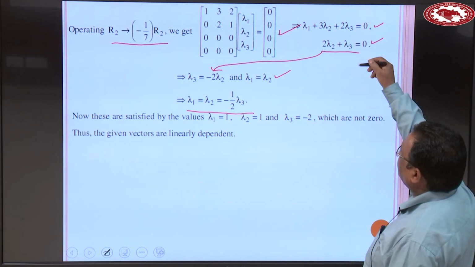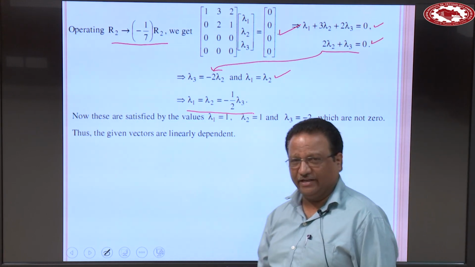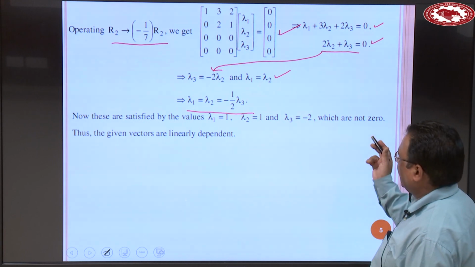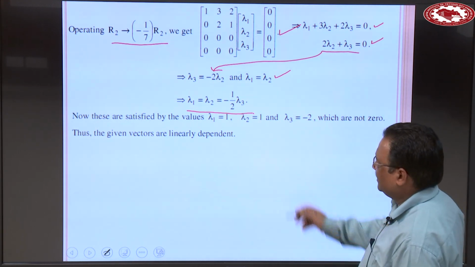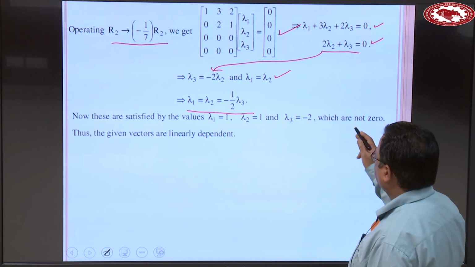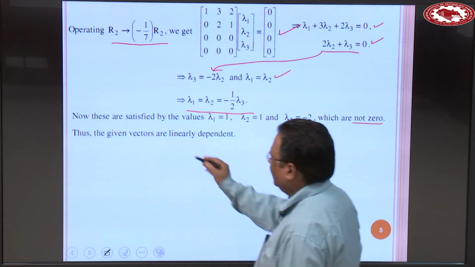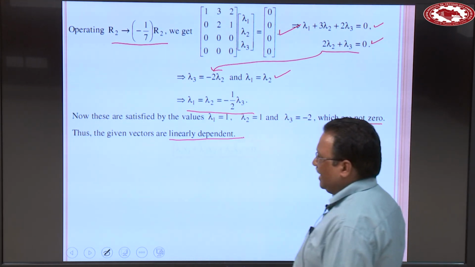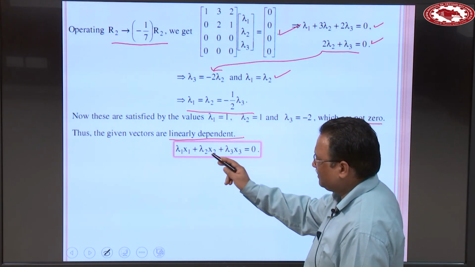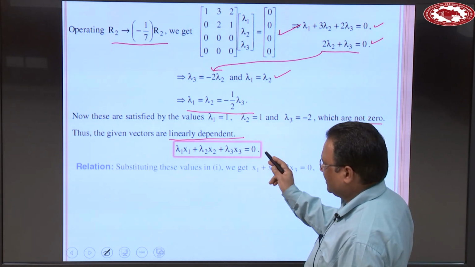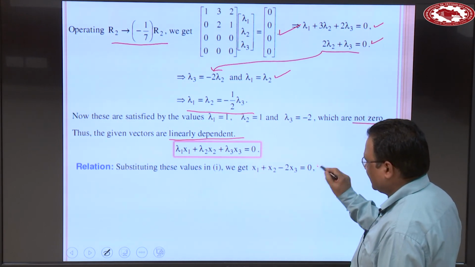So, we have 2 equations but 3 unknowns, so we can choose one unknown arbitrarily, right. Let us suppose lambda 1 is 1, okay, then calculate lambda 2 and lambda 3, which are not 0. Thus, the given vectors are linearly dependent. And when these are linearly dependent, write the expression lambda 1 x1 plus lambda 2 x2 plus lambda 3 x3 is equal to 0.